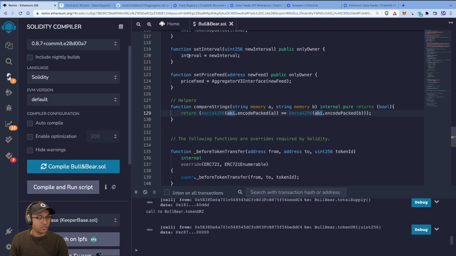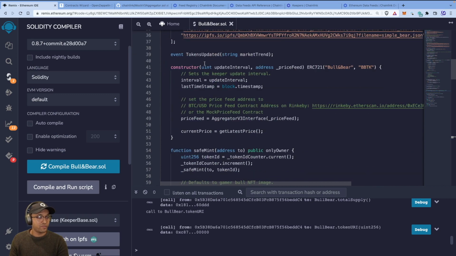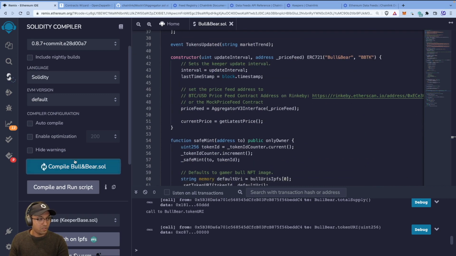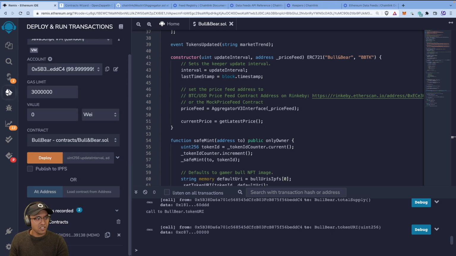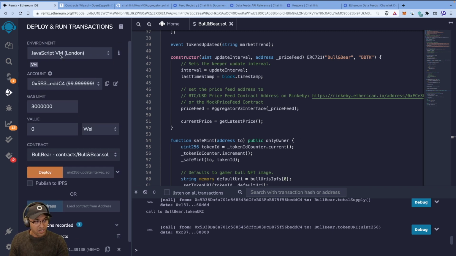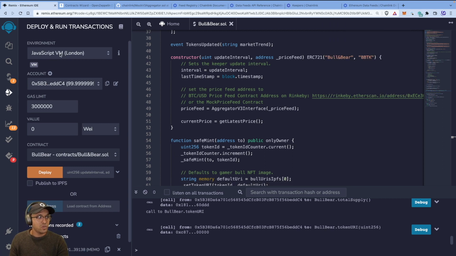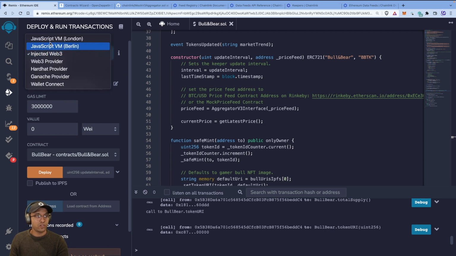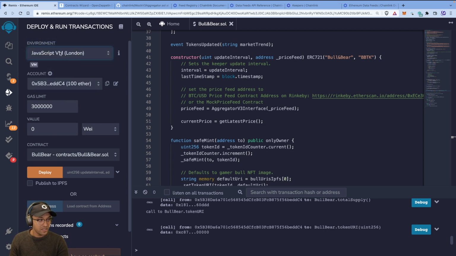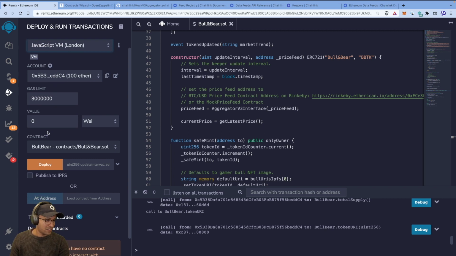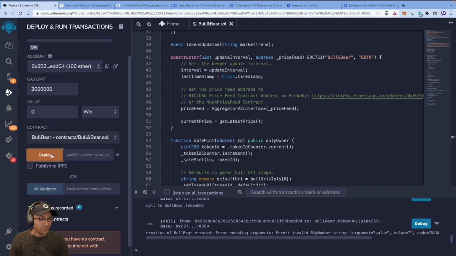You can use the 8.7 compiler because I think I have pragma 8.4 here. So let's compile Bull and Bear. And let's just locally deploy this on our JavaScript VM. You should have by now, in any case, connected to your Rinkeby network if you need to. So you can just do injected Web3 if you need to, but we won't here, right? We're going to go back to JavaScript VM London, which gives us our test accounts here. And I'm just going to deploy this.